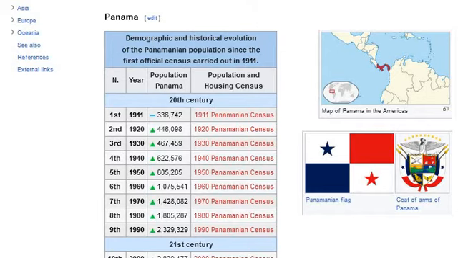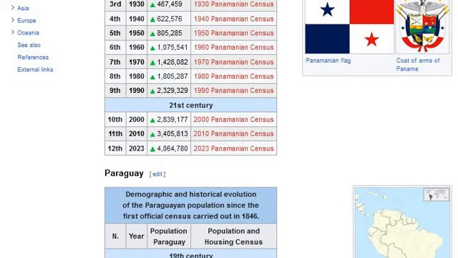1970 Panamanian census. Eighth, 1980, increase: 1,805,287. 1980 Panamanian census. Ninth, 1990, increase: 2,329,329. 1990 Panamanian census. 21st century. Tenth, 2000, increase: 2,839,177.